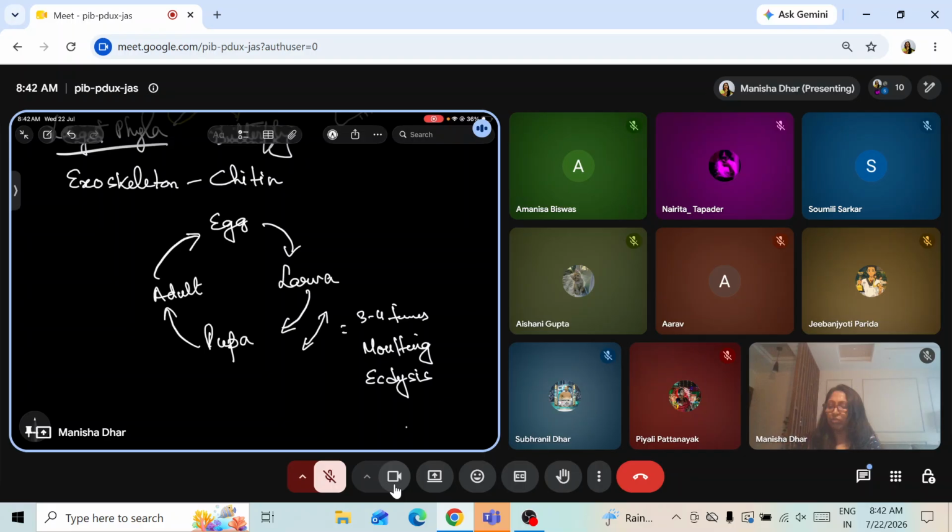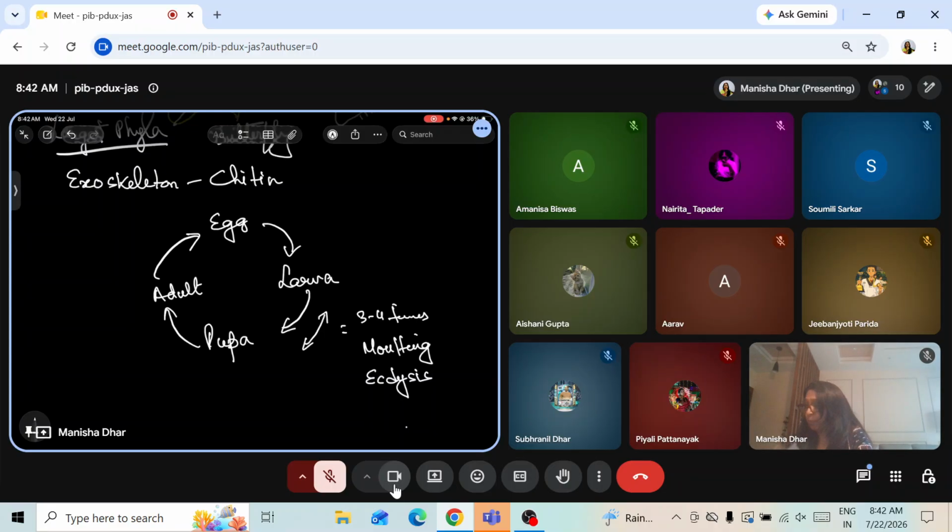So this is a very specific feature of almost all the arthropods. We call it molting. The casting off and regrowing of the exoskeleton is collectively called molting. We have the term given in the book. And then there are so many examples. Have a quick look at the examples.